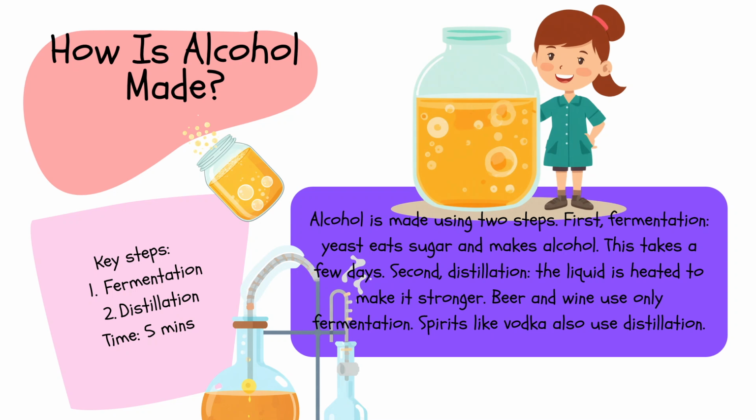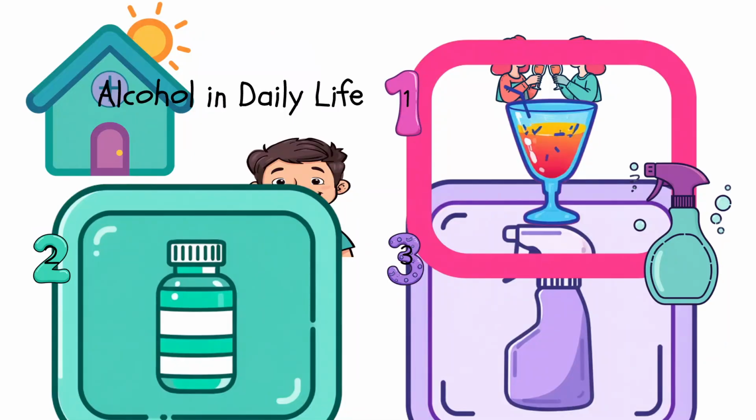To make alcohol, people use a process called fermentation. Tiny living things called yeast eat sugar and turn it into alcohol and gas. Alcohol is not only in drinks. It is also used in daily life. Some perfumes, mouthwashes, and cleaning sprays have alcohol in them.